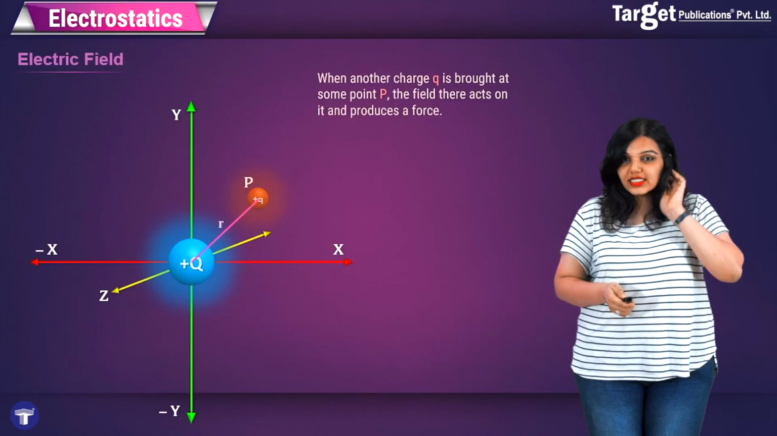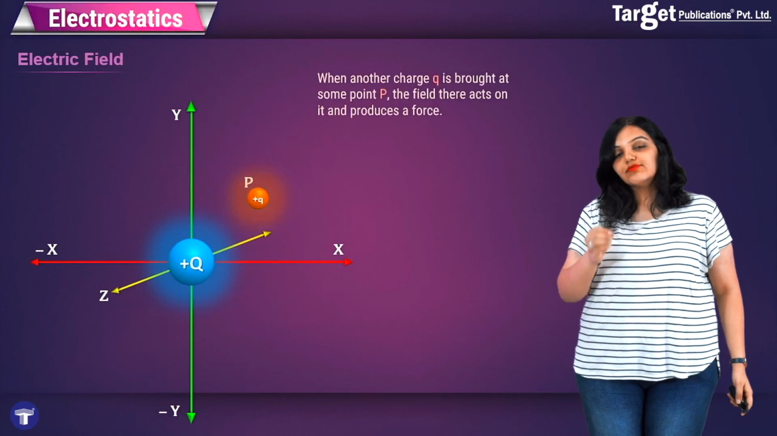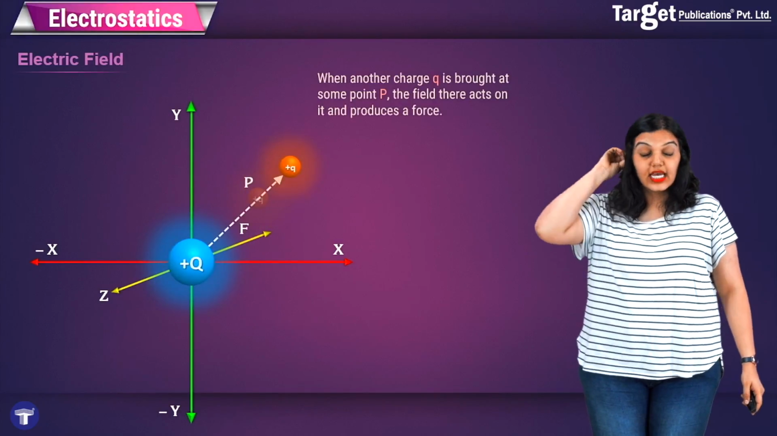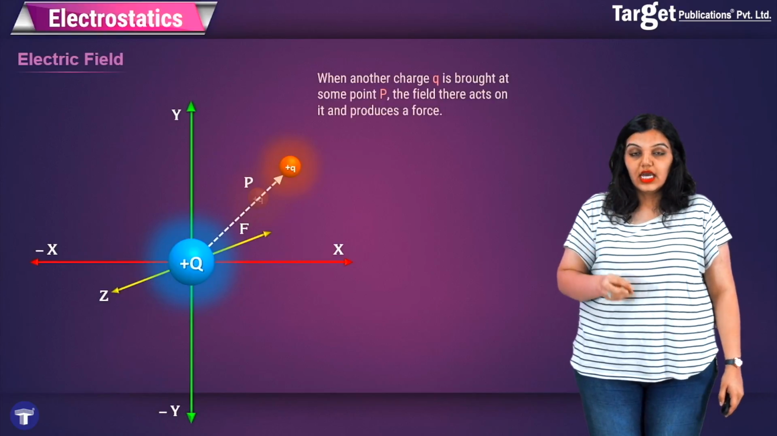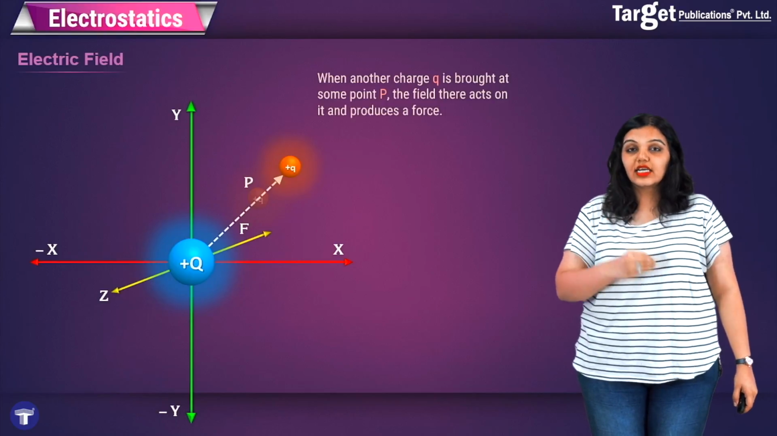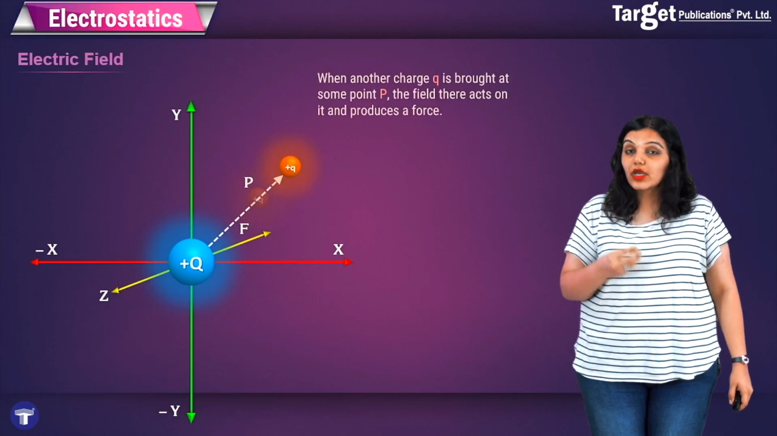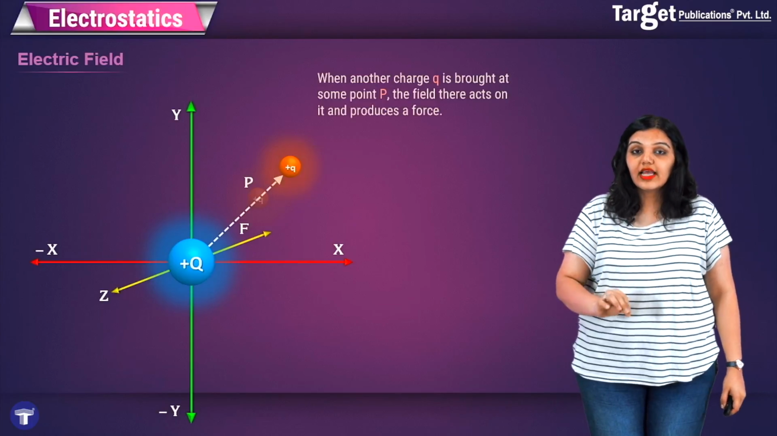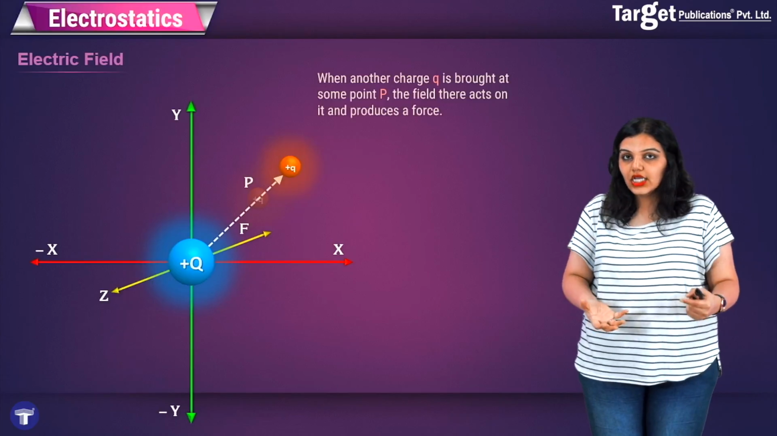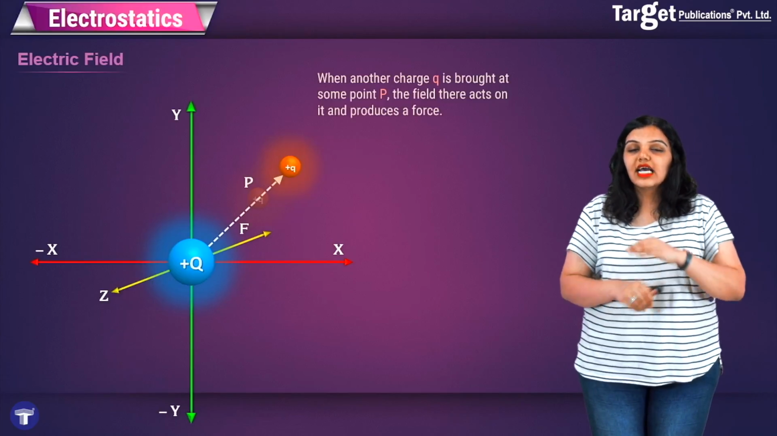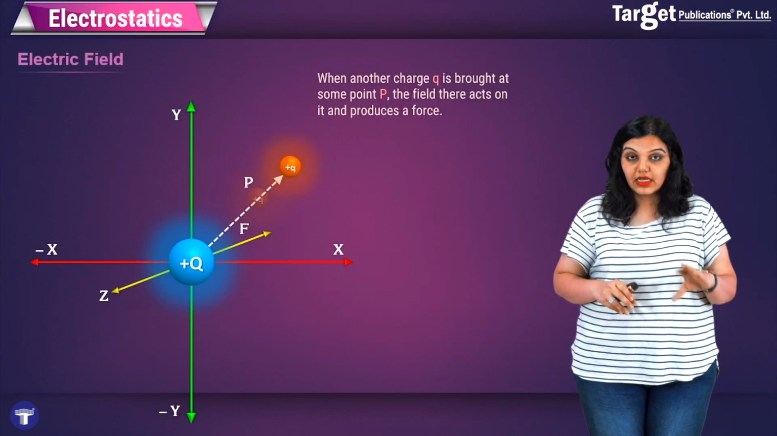Now, what does this mean? The fact that this small charge experiences a force tells me that this bigger charge has an electric field around it. Because we are not really touching them with each other, are we? We are not. And still, even then, the small charge is experiencing some force because of this bigger charge, and this tells me that there is an electric field around the bigger charge.